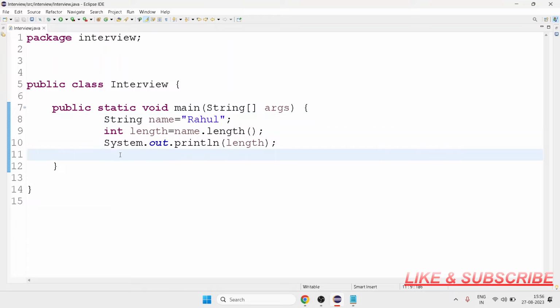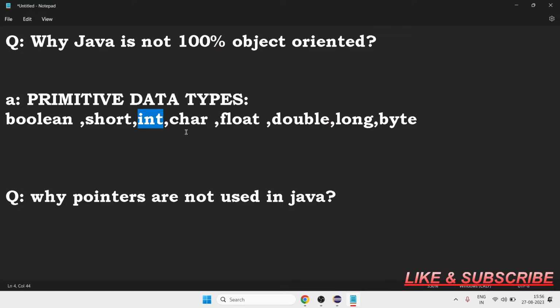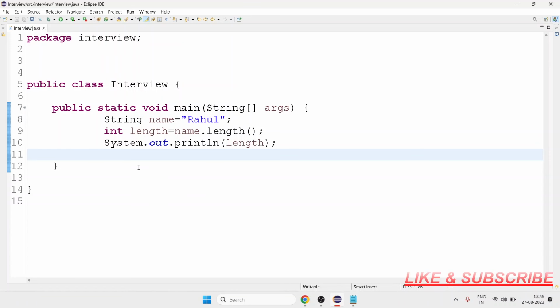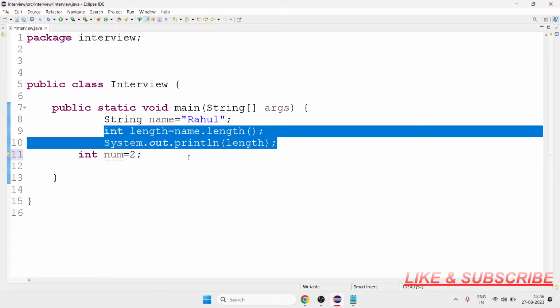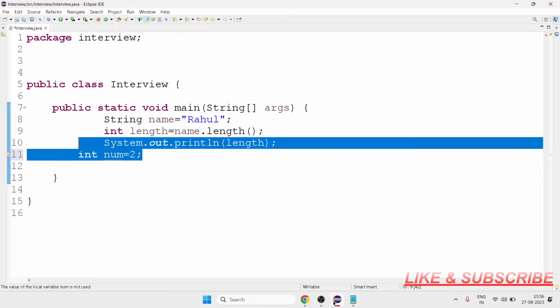But we cannot do similar things with the primitive data types. Here my primitive data types are int, boolean, short, char. Let's see an example. Here int num is equal to 2. What can you do with this? Length, no, we cannot derive the length from this data type. So primitive data types don't allow us to use all these functions and methods. That's why Java is not 100% object oriented.